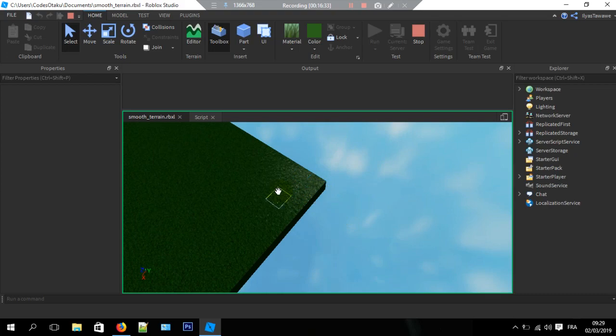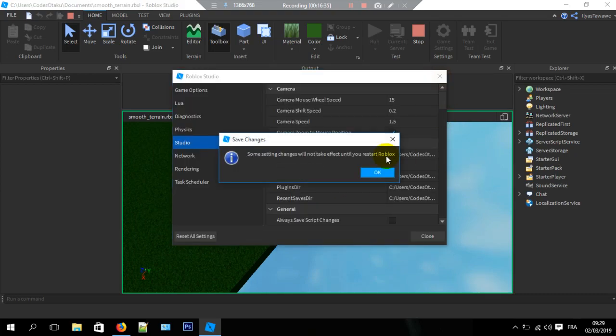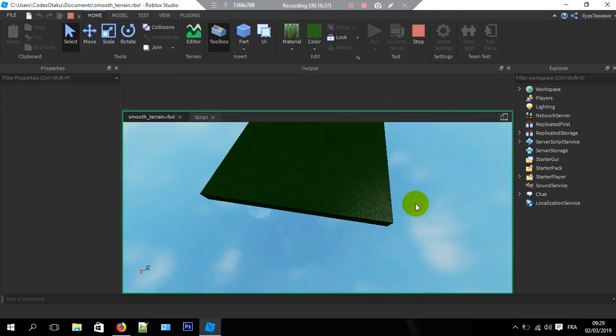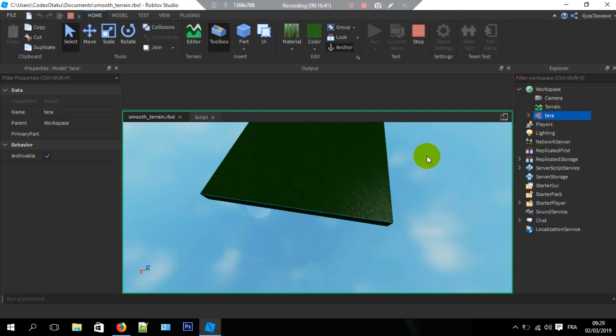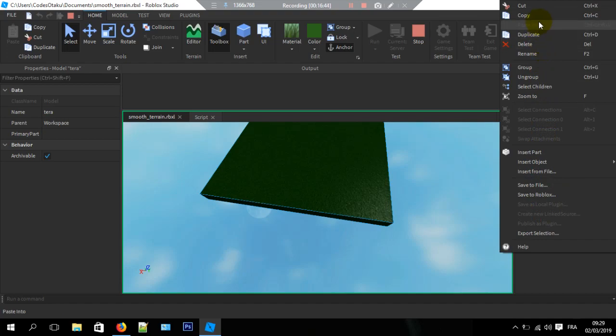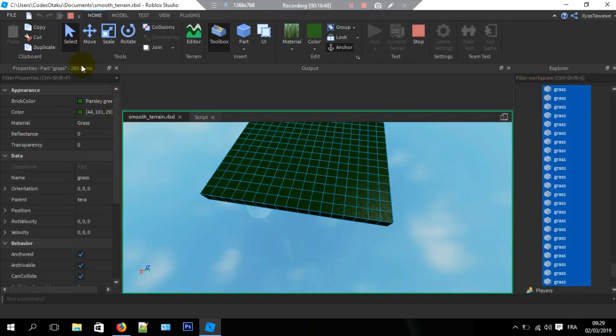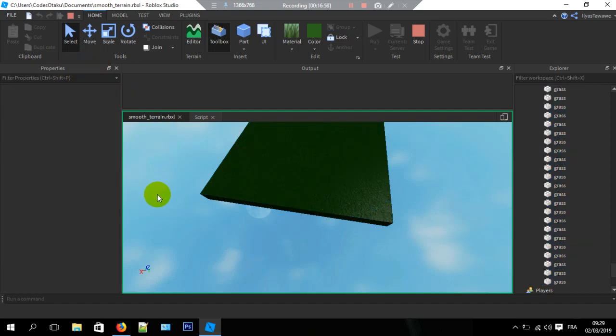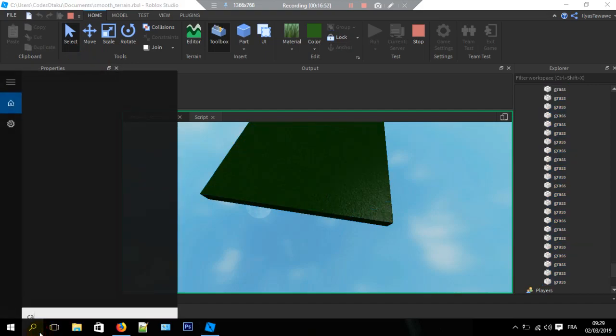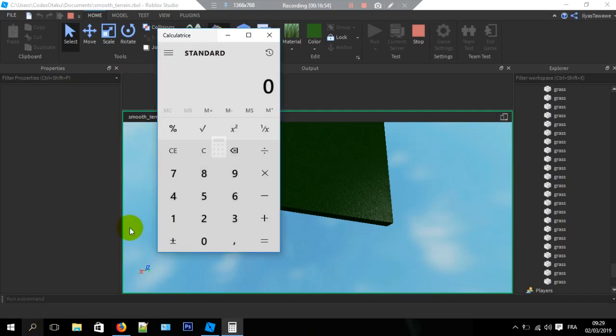Now we have a 16 by 16 chunk. Well, you can tell 17 by 17 actually, because we're counting from 0, I think. So select children. 289. Well, square root, 289 square root is 17.